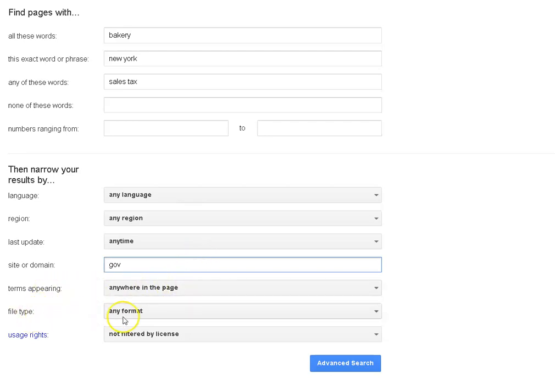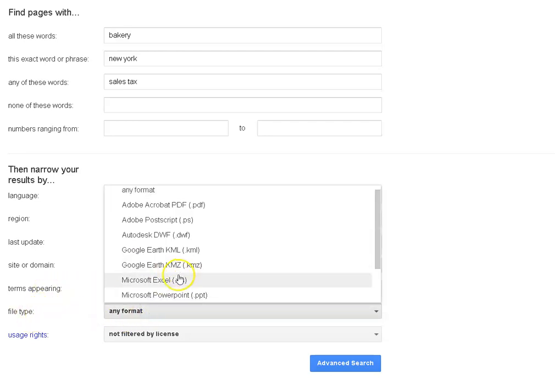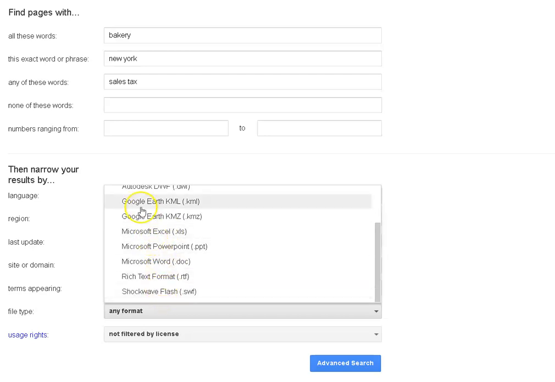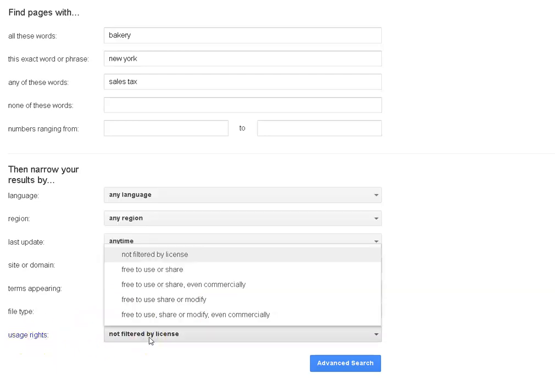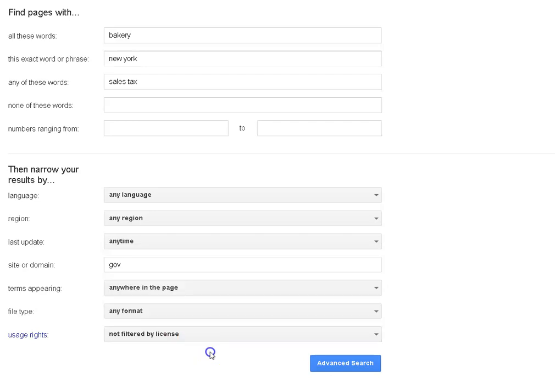You can also go here and search for file types. Say if you wanted a PDF, like handout, you could request only those. You can also look for Excel spreadsheets or PowerPoints, and choose from the different options that are right here. Down here, this usage rights, not always totally correct. You can use it, but I would still double check that any information you use from here is copyright free.